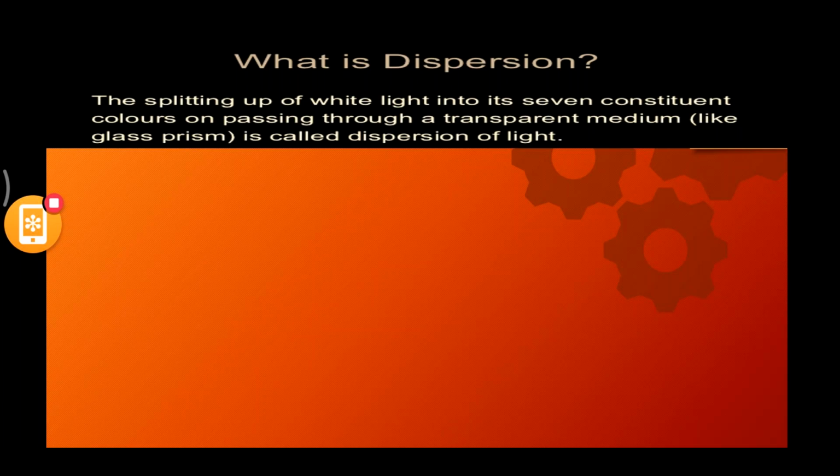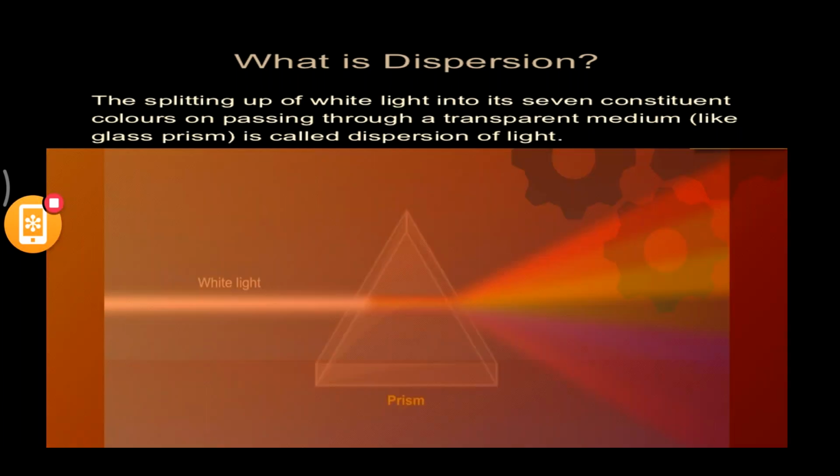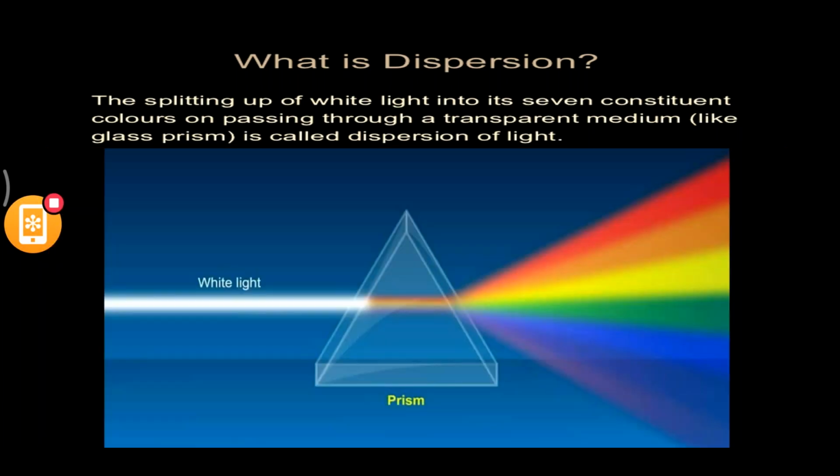All right, let us see the diagram and then we'll easily understand what dispersion is. You can see a prism here. Onto this prism you are passing white light. What is happening? This prism is dispersing light into different colors based upon the wavelengths.